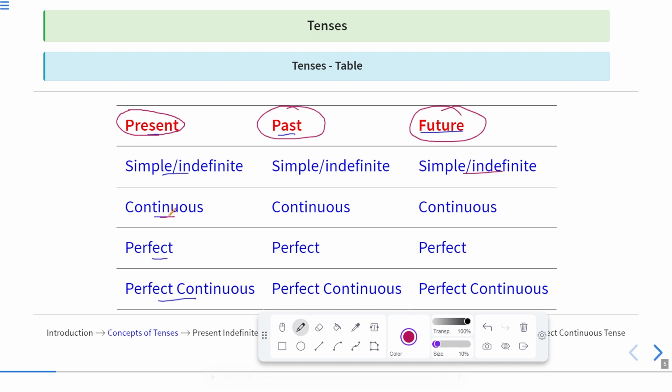After that, continuous means when something is in continuation. Okay, so continuous means when something is going on. So if an action is going on in present time, that will be present continuous tense. If something was continued or was in continuation but in past time, well, some work you were doing in the past time, that will show the past continuous tense.